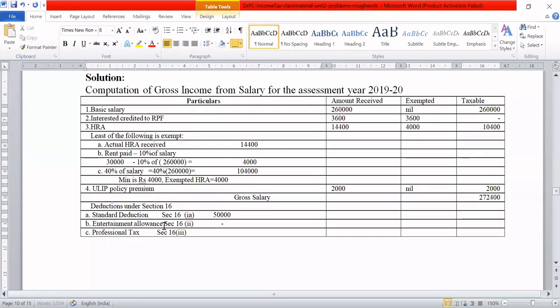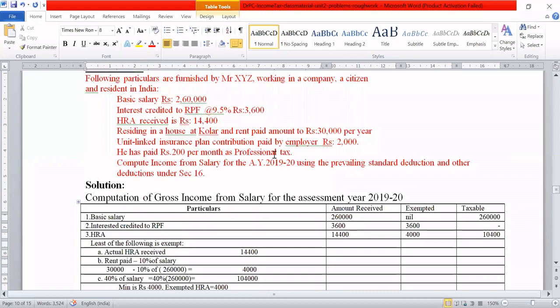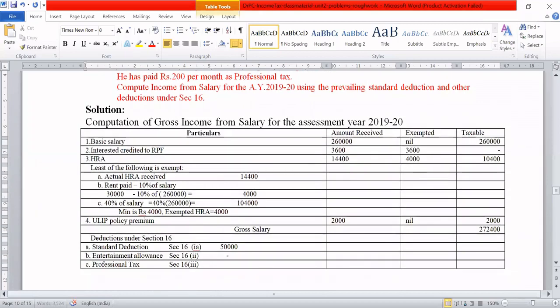These are the only deductions permissible under section 16. Okay, only 3. In this case, professional tax, you can see here how much he has paid. He has paid rupees 200 per month as professional tax. So the total amount is 200 into 12, that is equal to 2,400.